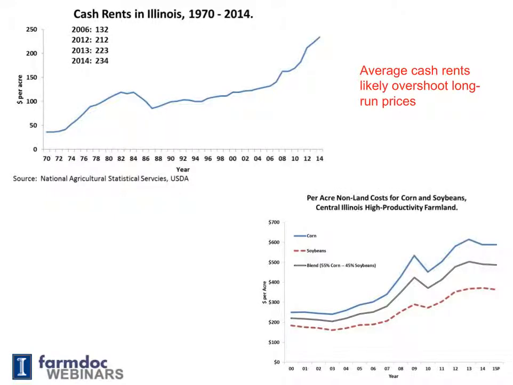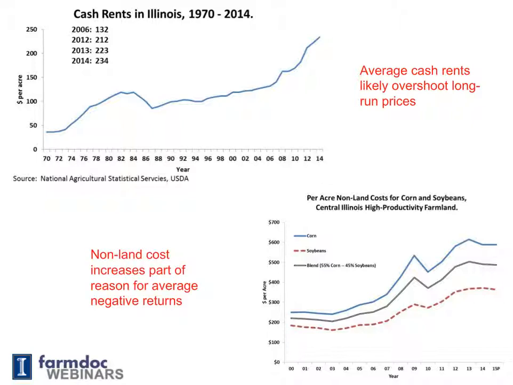Part of the reason why we are now looking at negative operator and land returns is the increase in non-land cost. Fertilizer, seed, chemicals, drying, storage, power equipment cost, and overhead cost have increased in the past several years. Non-land costs were roughly $300 in 2006. Those reached a high of over $600, close to $615 in 2013, and they've moderated slightly, but not a lot.